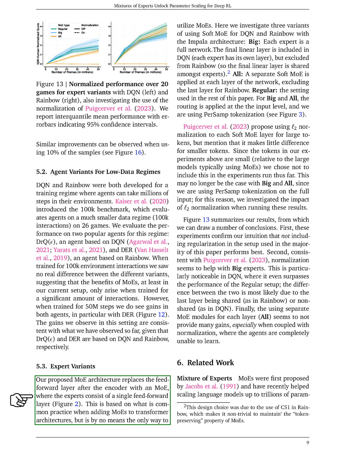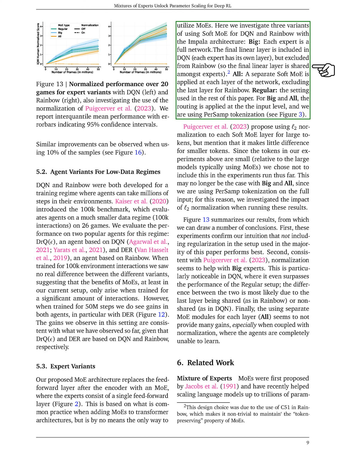We also delve into our proposed architecture that incorporates MoEs right after the encoder, replacing the traditional feed-forward layer. This setup involves having each expert consist of a single feed-forward layer. We examine three different ways to integrate soft MoEs with DQN and Rainbow, using the Impala architecture. The first method, BIG, involves each expert being a complete network on its own.